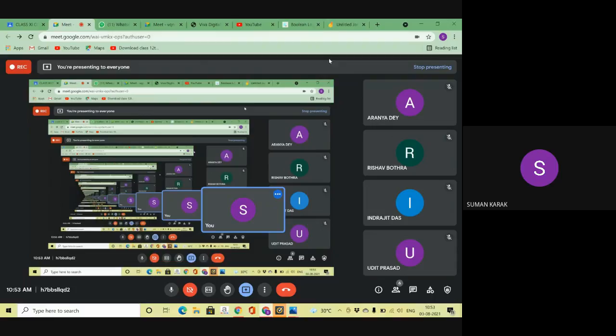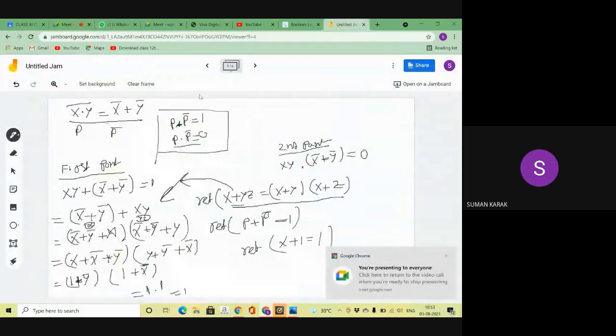Okay. Then coming to the second part, dear students. What is my second part? I'm applying the second complementary law in the second De Morgan theorem. Then what is my answer? The answer is x into y into (x bar plus y bar) equal to 0.